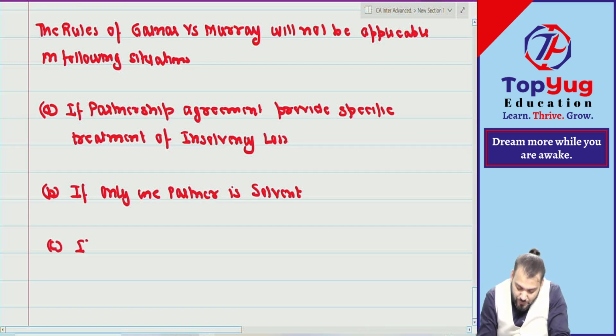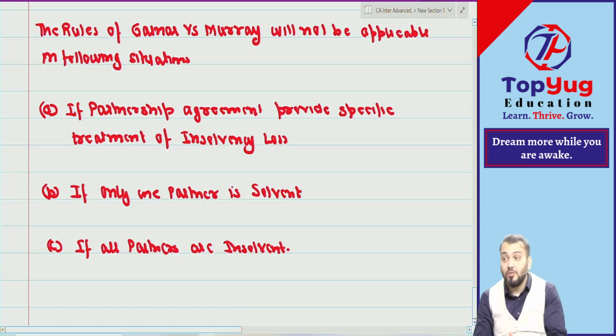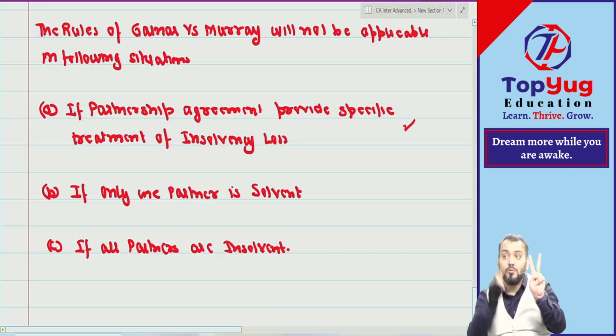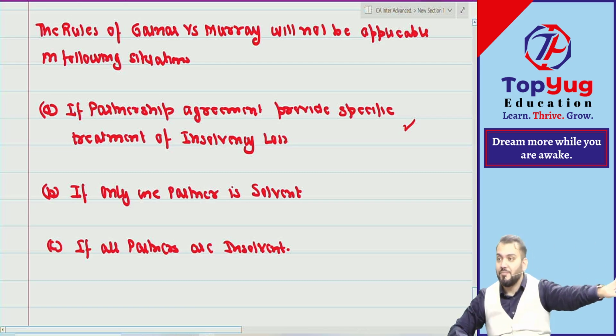Tell me. If all partners are insolvent, so no one will bear the insolvency loss. Correct. If they ask a question of this kind in the exam, till now they have not asked, you can do it as per the information given in the question. Then you will not apply rule number 1 and rule number 2. Both you will not apply.